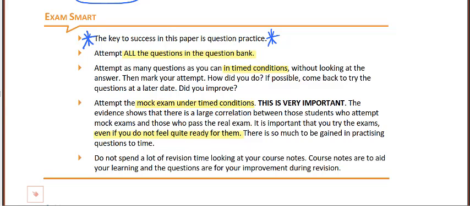I would add that it does not add a lot of value, particularly at the revision phase, to spend lots of time looking at your course notes. These exams are very practical, so this is really about looking at you applying your skills, and just looking at your course notes is not going to help you do that. We have one more thing that will help you practice with, and that is the ACCA Specimen exam.